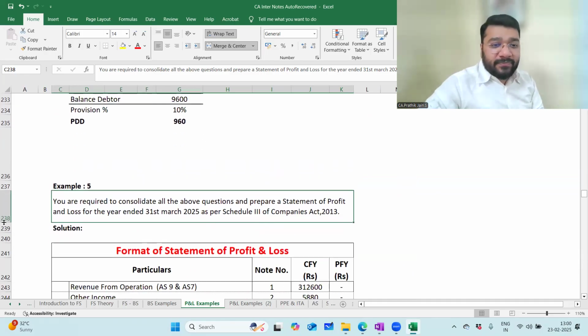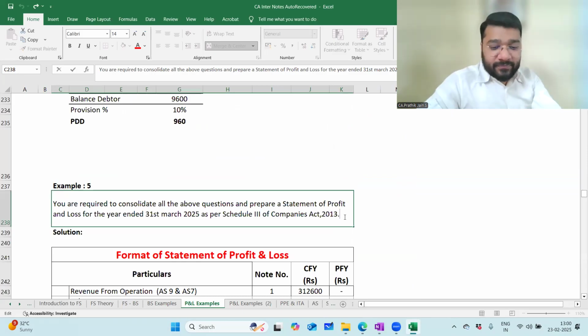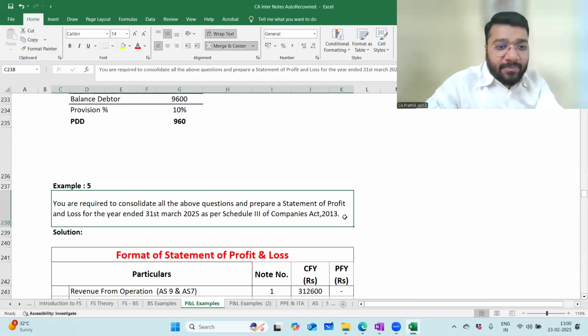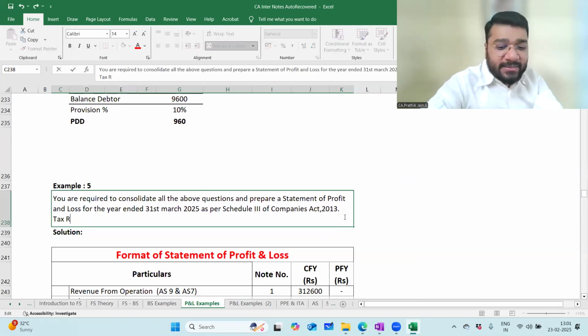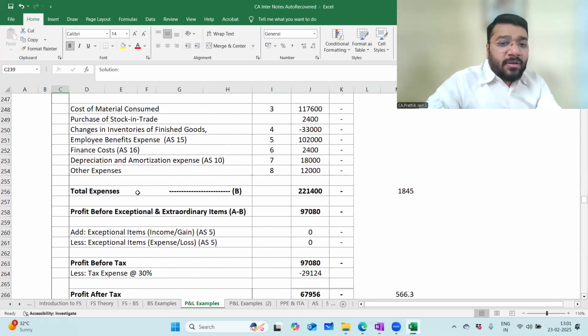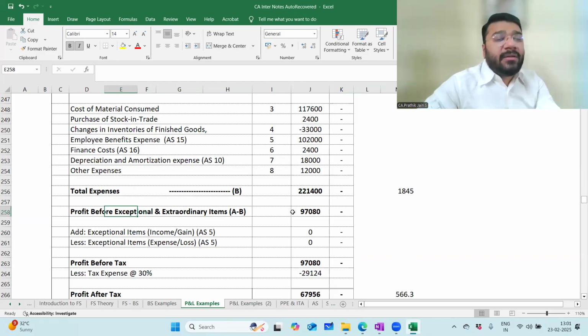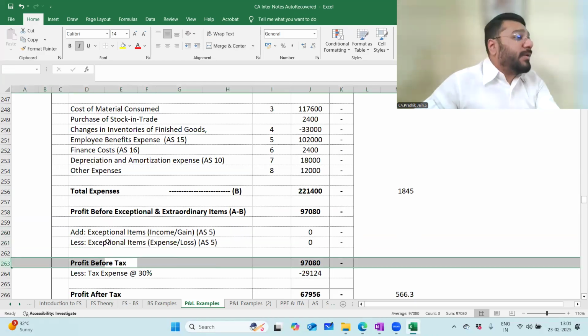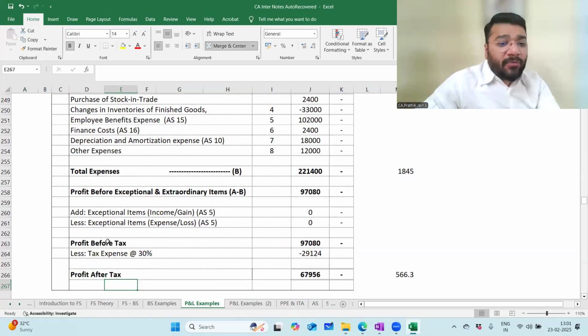Now here, tax rate is 30%. So now, after total expenses, you will get the next line item called profit before exceptional and extraordinary items, which is nothing but total income minus total expenses. In that, add and minus exceptional item. If exceptional items are not there, you can totally ignore this. You'll get what after that? Profit before tax. From that minus 30% tax, you get profit after tax.